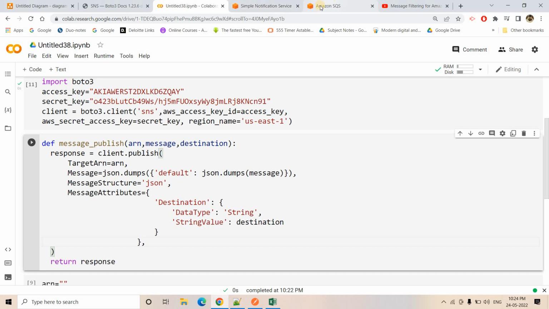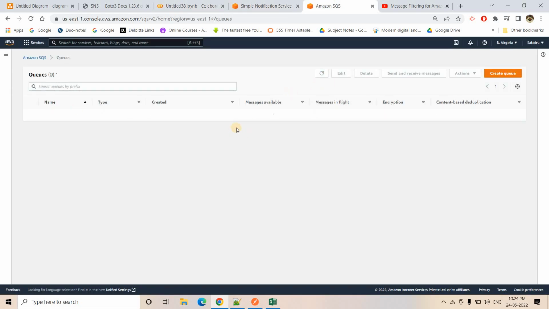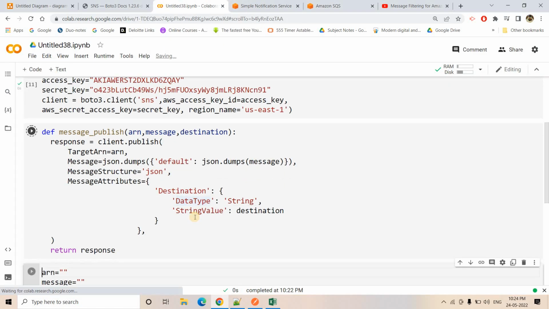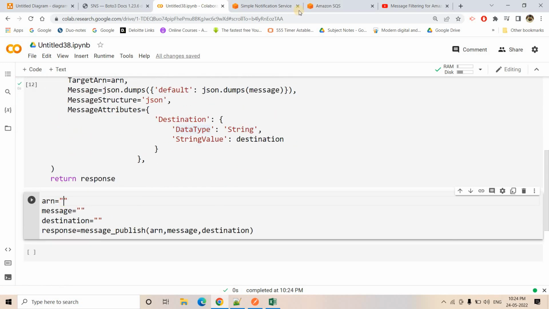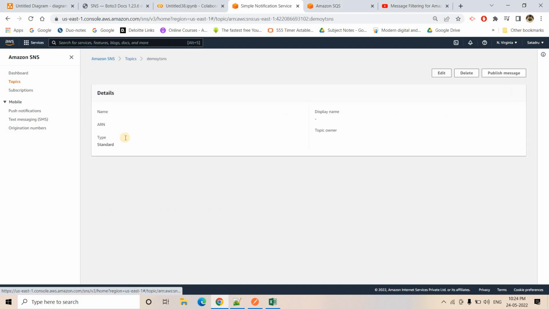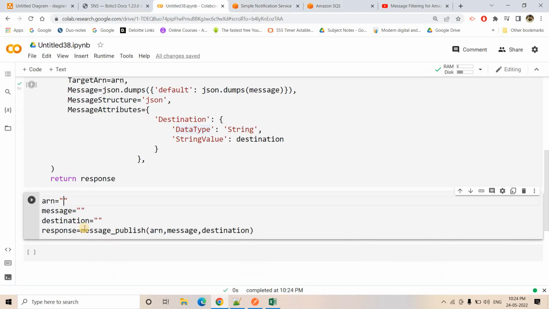As simple as that. So let me go to SQS and show you. Currently you can see messages available for all the queues are 0, and messages in flight for all the queues are also 0. Perfect, right? So I will run this one, and our function is basically ready. Here I need to pass the SNS ARN, so I will go to the SNS topic and take the ARN. For the message, suppose I want to send the message to the car SQS, so I can put hello car, and the destination I put car.